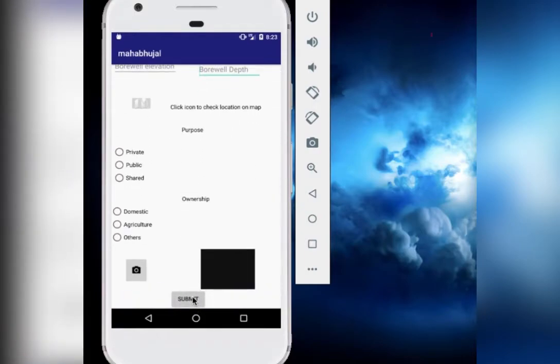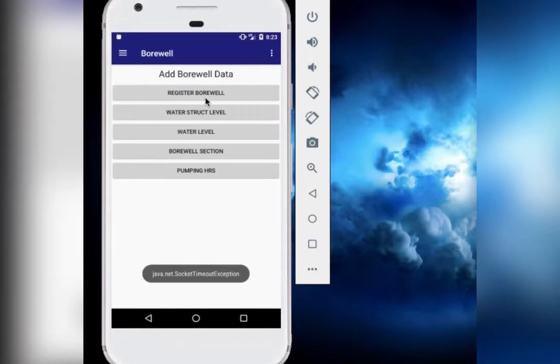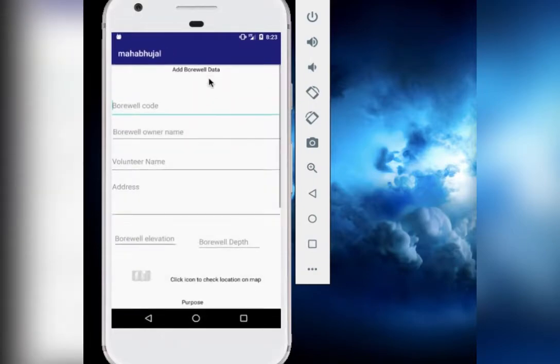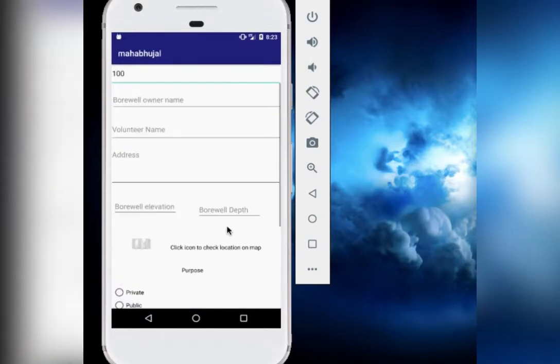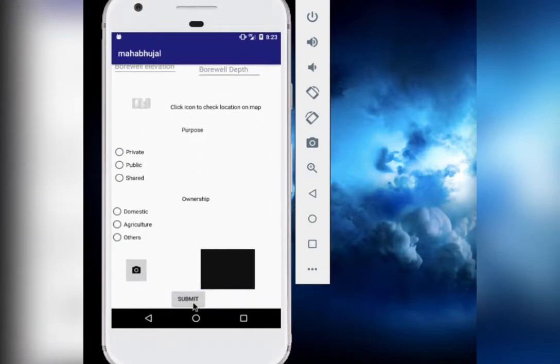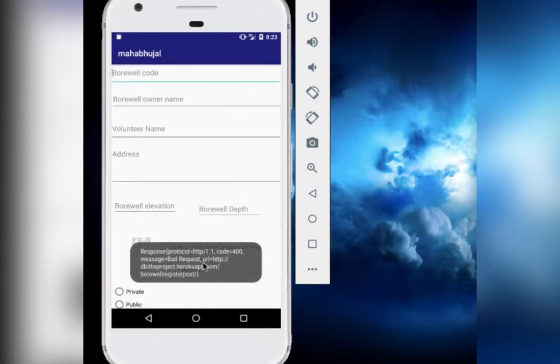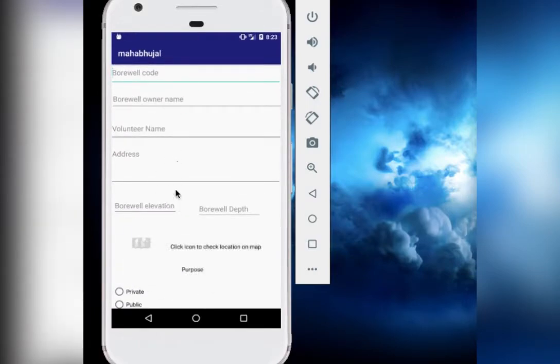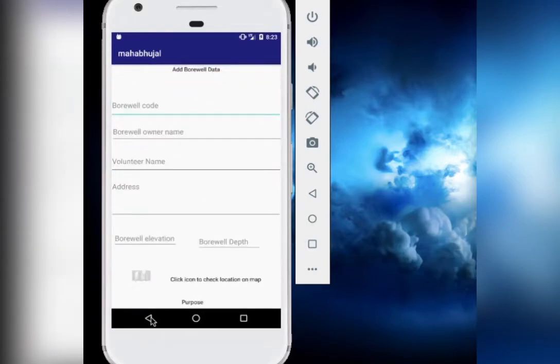Now since our Android app is connected to the server, say the person is adding a picture of the borewell and they hit the submit button. This is a bad request since the other values have not been filled as per our server. These values should be provided, so the response came back as a bad response.